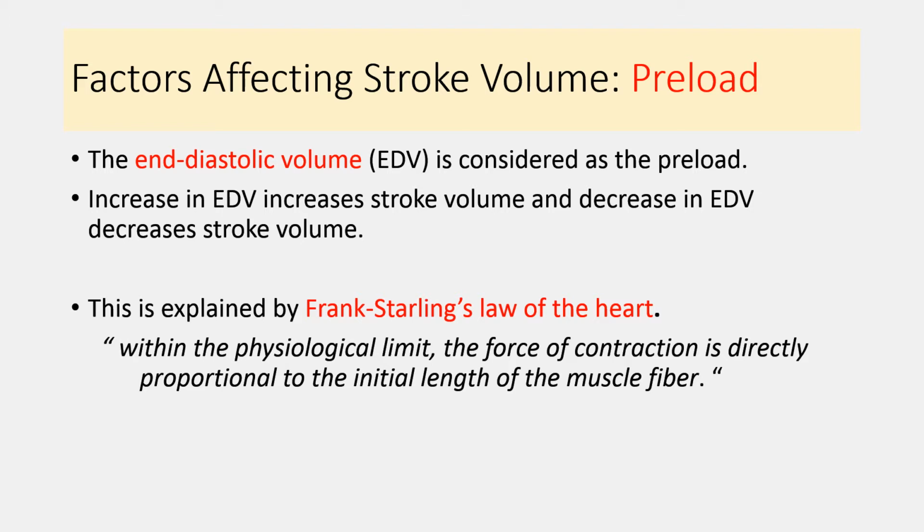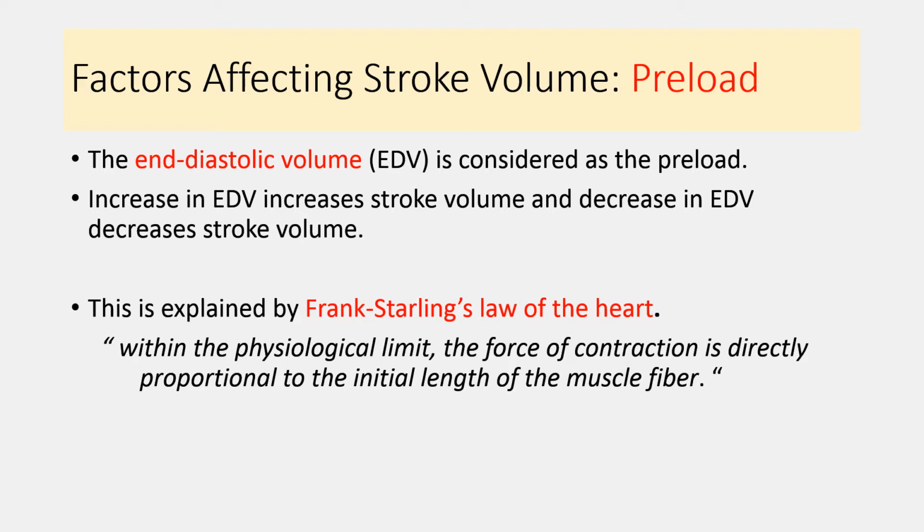That's why it is known as preload. Now, an increase in the end diastolic volume increases the stroke volume, and a decrease in the end diastolic volume decreases stroke volume. Now, this can be explained by Frank Starling's law of the heart,